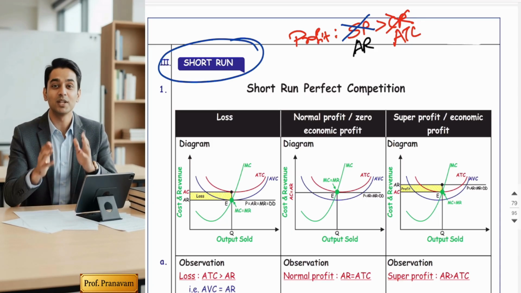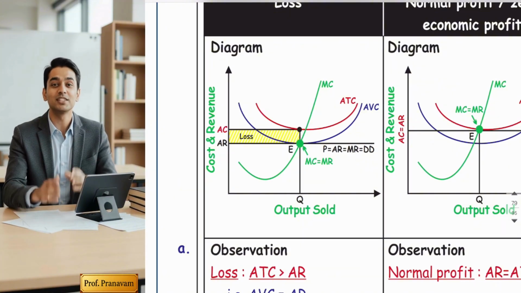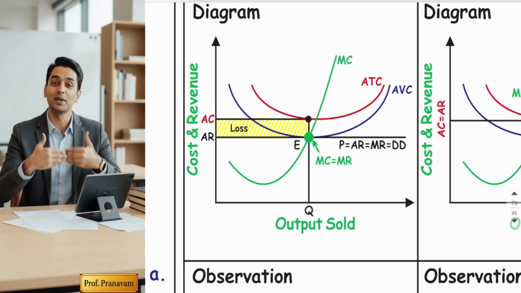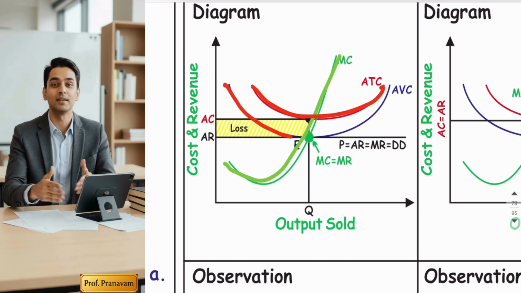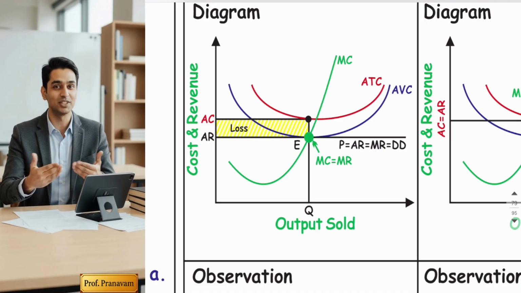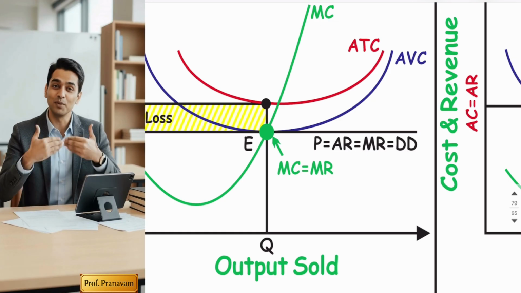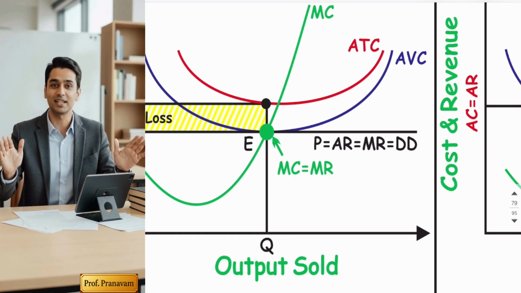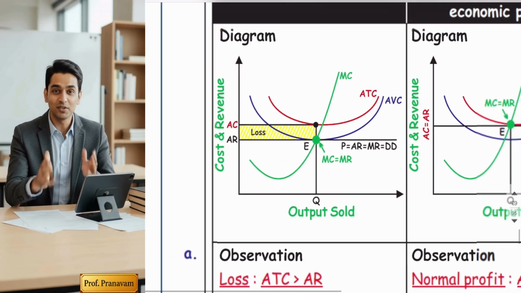Now, second, average cost. You should remember the cost curves. Now, in the short run average cost curve, you can refer to that theory. Now, average total cost, average variable cost, and marginal cost. See to it. Now, the green line is marginal cost. ATC and AVC are U shaped, right? I'm using fixed colors. Blue color is my average variable cost, red color is my average total cost, and green is marginal cost. In short run, there is a fixed cost also, but we are not drawing a fixed cost curve for an obvious reason. Even though we don't draw it, the gap between ATC and AVC is actually the AFC. Okay, fine.